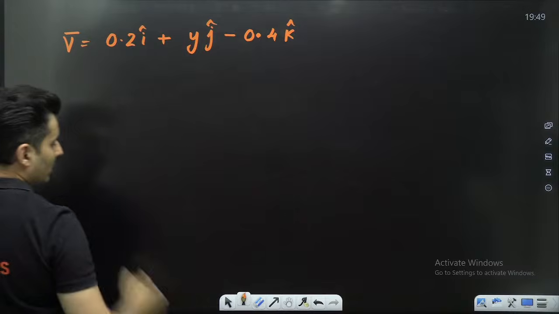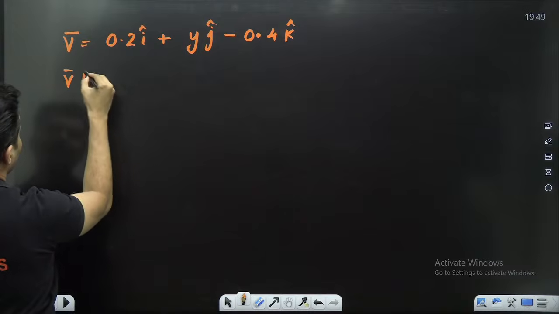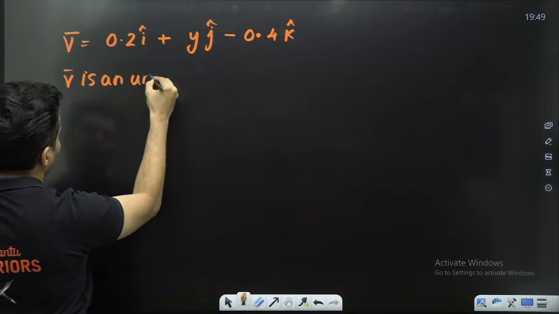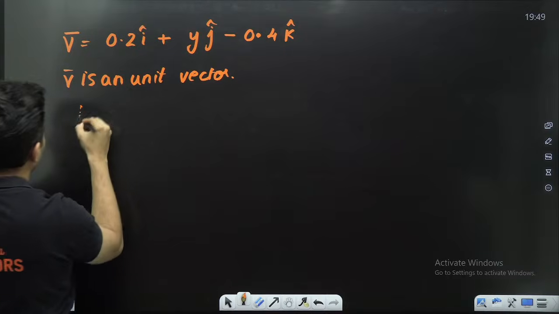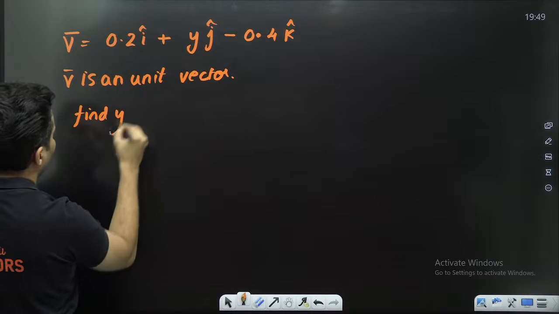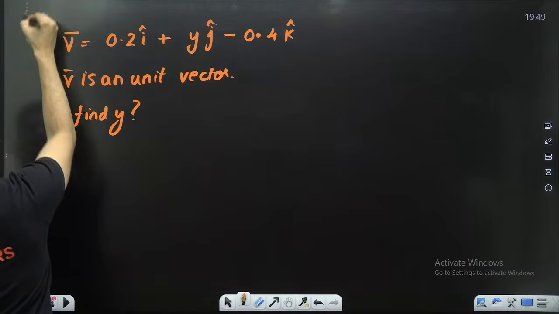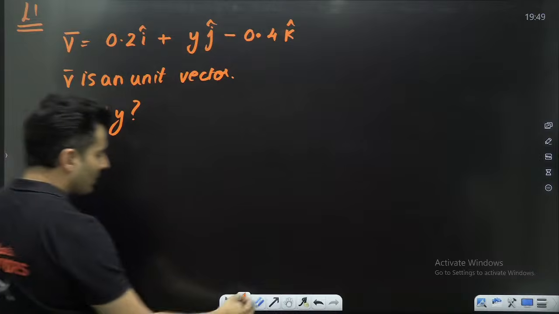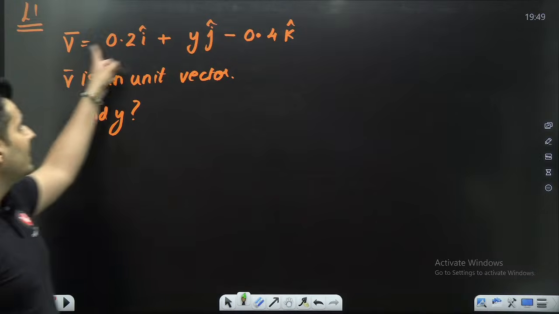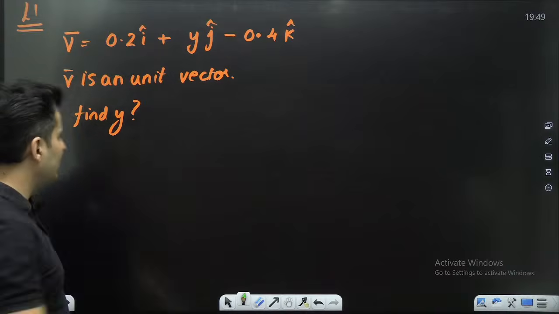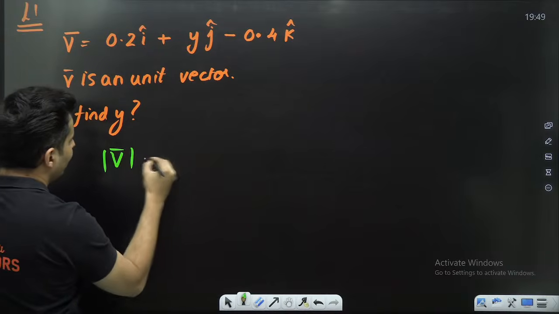And I tell you, this vector is a unit vector. Question is, find the value of y. That is the question. Can we solve this? Well, this vector is a unit vector. That means the magnitude of this vector is 1.